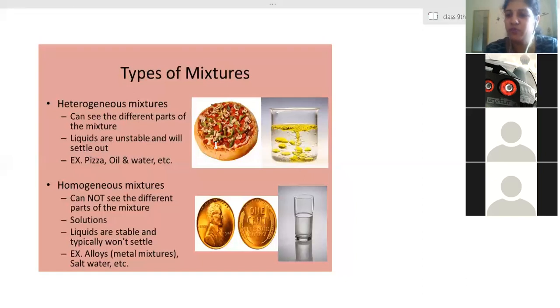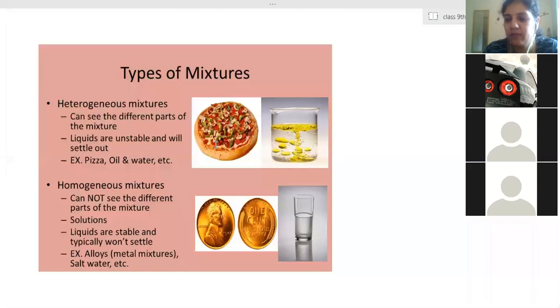Uniform composition does not mean the percentage is the same, but they are mixed properly. Proper mixing has been done, and the boundary of separation, that means the components, are not visible to us. Even under an electron microscope, we are not able to see those mixed components. Only at the molecular level, when we see the molecular structure, do we get to know what it is made up of. Otherwise, we cannot recognize it.